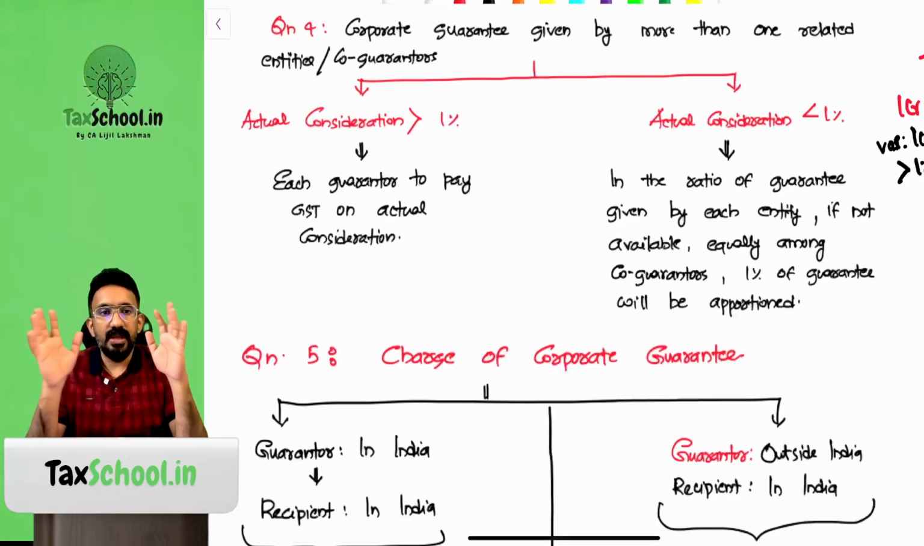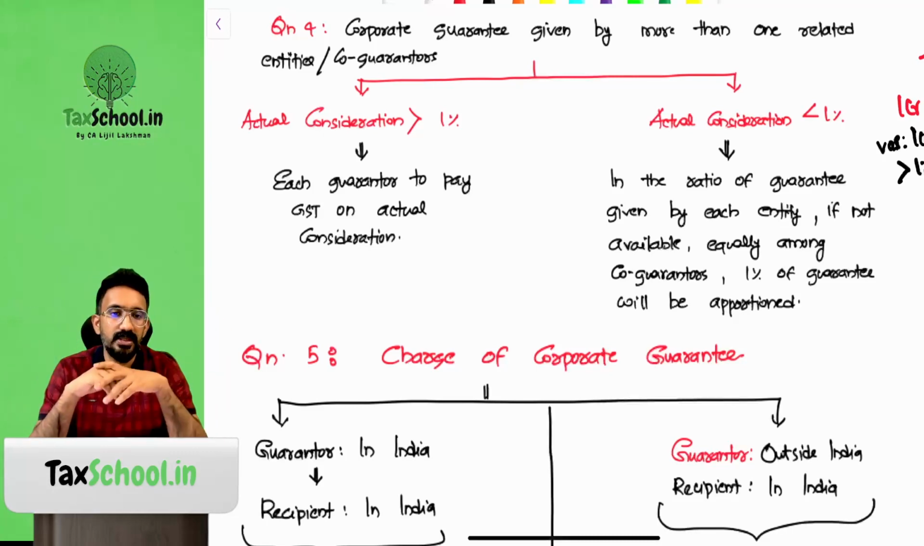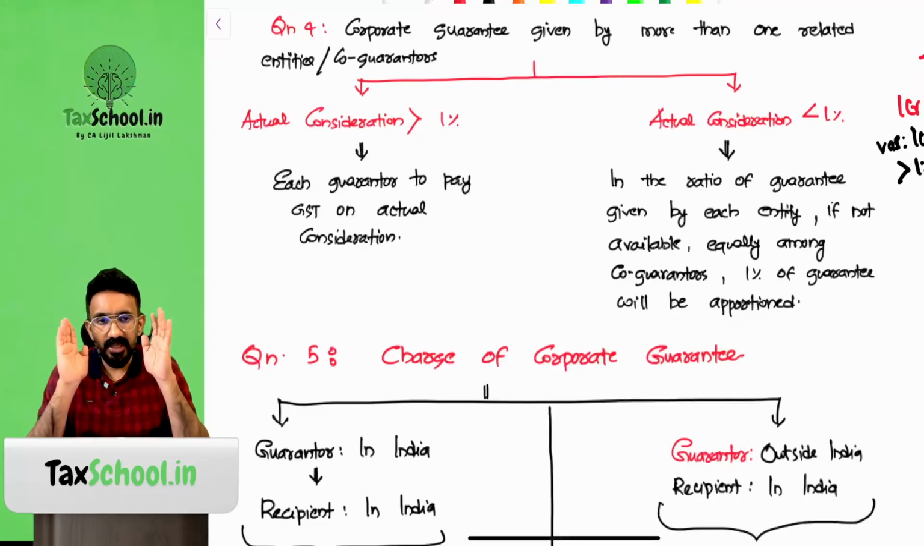Say the same example I'll repeat. 1 crore was the loan amount, 1% is 1 lakh. Nothing is mentioned about who is giving. So it's a joint guarantee that is given by two companies. Divide them equally, 50,000, 50,000. Are you guys understanding this? So each of the companies that has given the guarantee will have to pay GST on 50,000, 50,000. Even though there is no consideration collected, it will still be considered to be a supply.